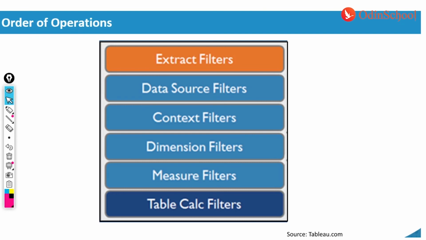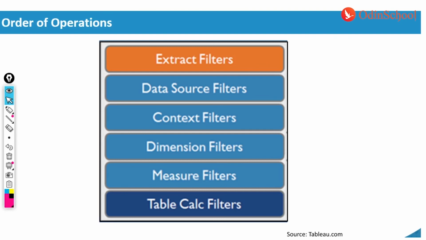Data source filters help you to suppress some of the unnecessary data which you have in your dashboard already, but let's say you want to avoid them for some reason, maybe you want it for the later part and you do not want it now. You can use it as a data source filter, or even in the later pages where the filters across the dashboard got applied, it was the same data source filter which we have used.